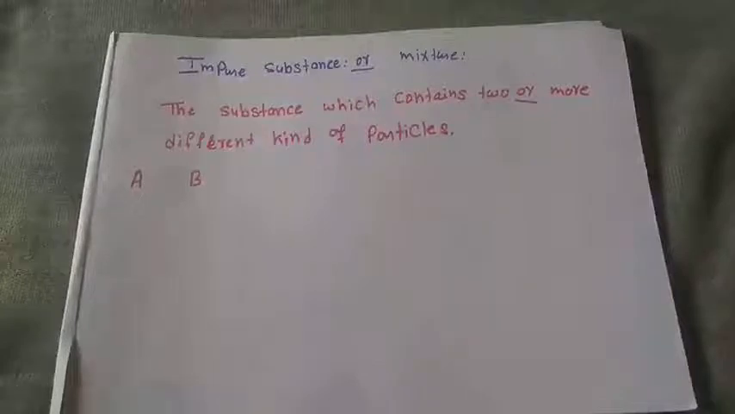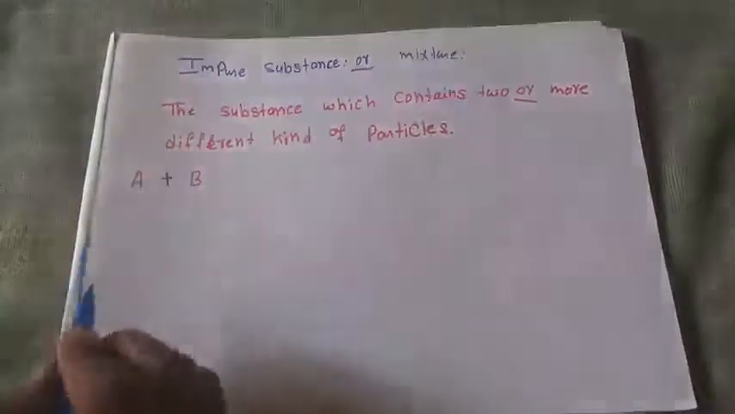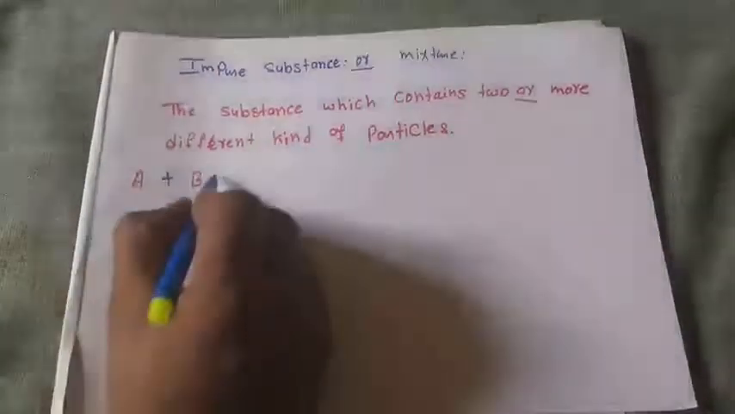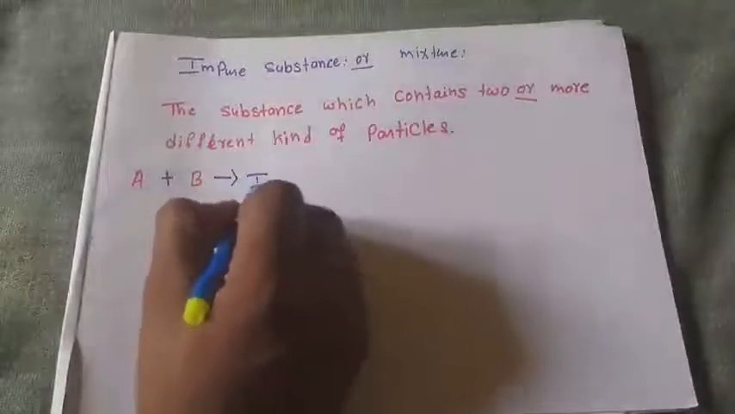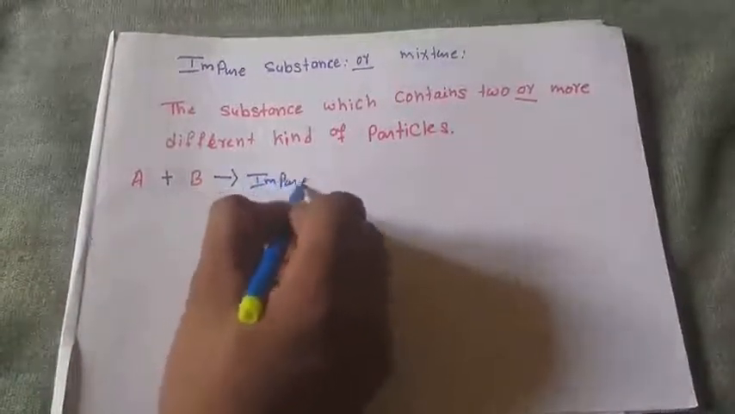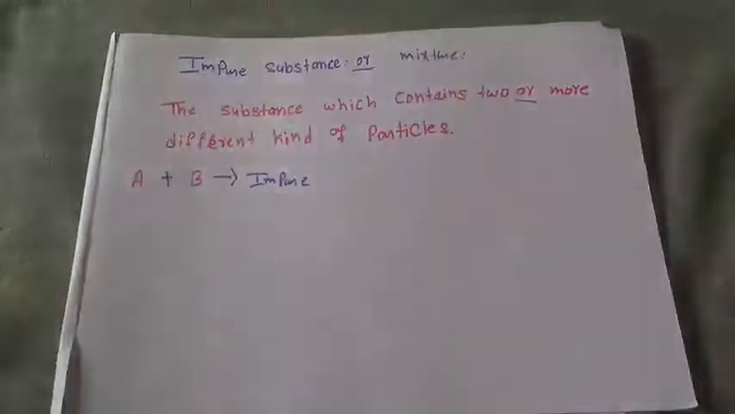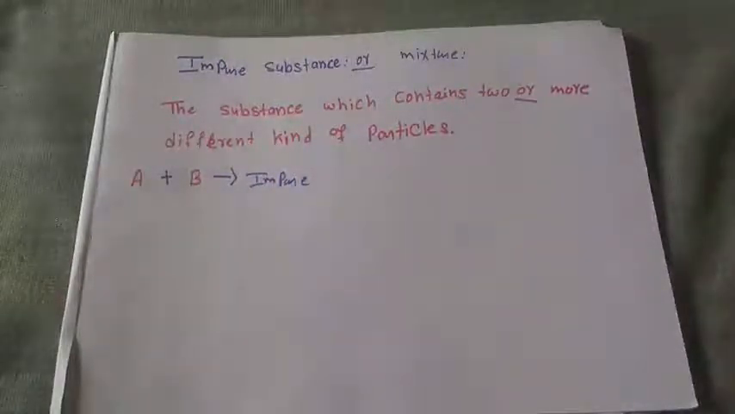Now you mix A and B. When you mix two pure substances, it converts into impure. Why is it impure? Because it contains more than one kind of substance. Because of that, this is an example of an impure substance. All mixtures are impure substances. Let's take some examples.